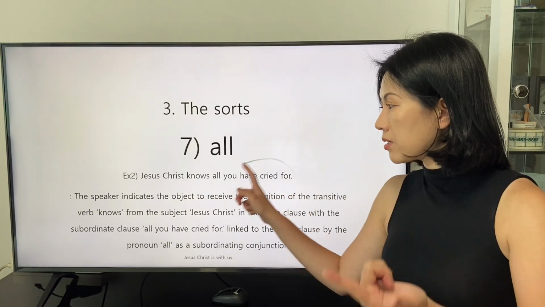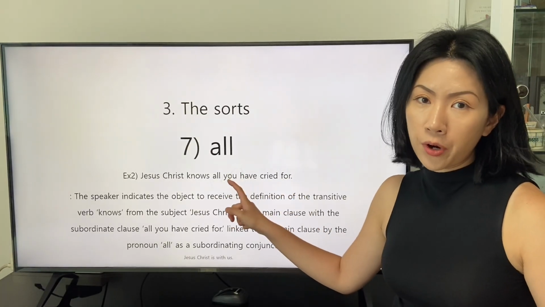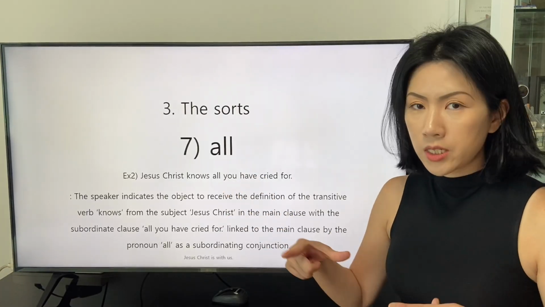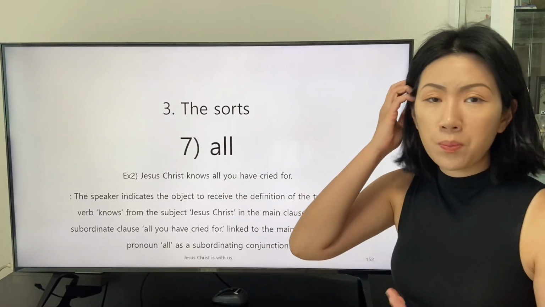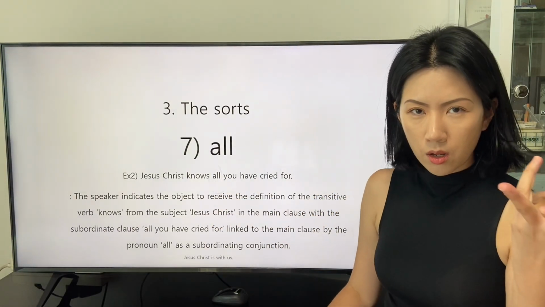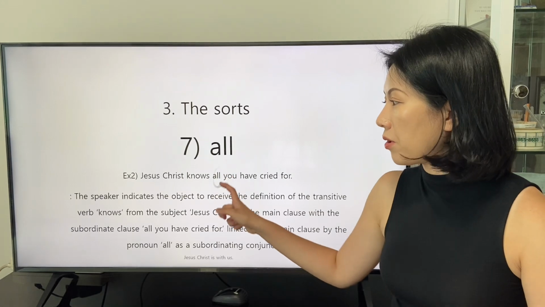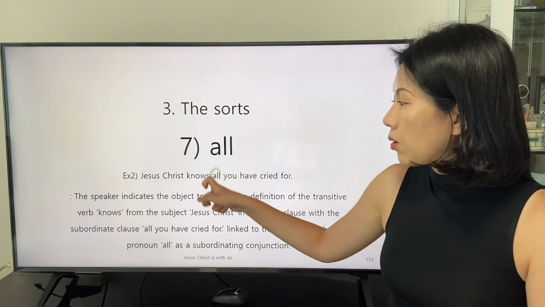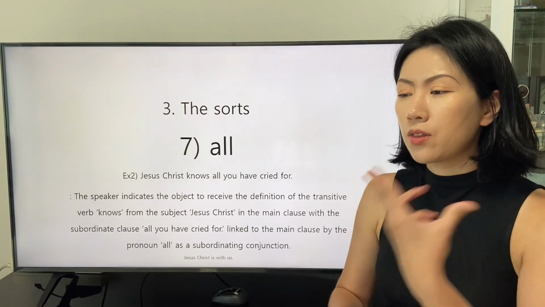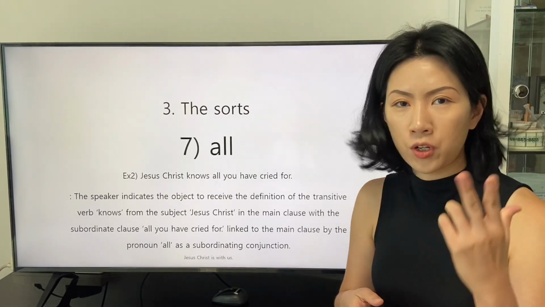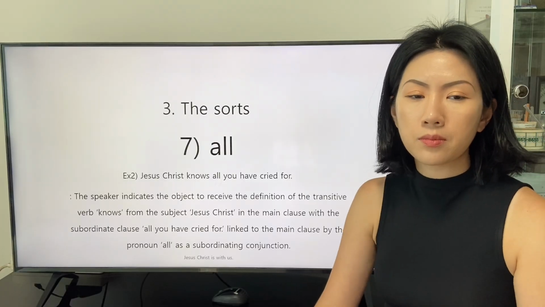The subject of the preposition for is the listeners, so we can say that the listeners have a purpose for the object indicated by the pronoun all. And this is how the pronoun all indicates the shared object of the two clauses.